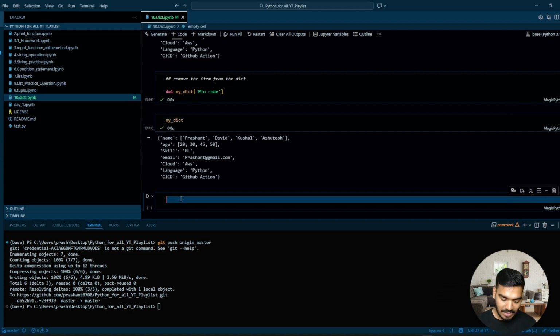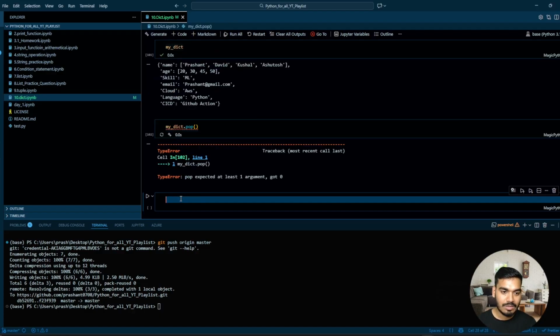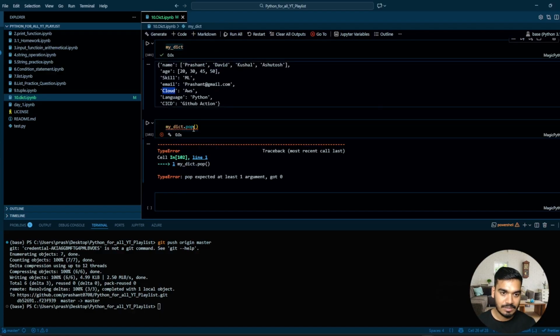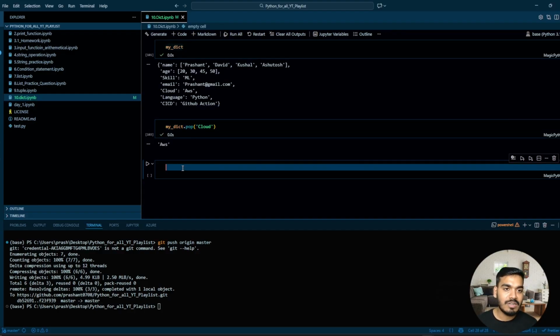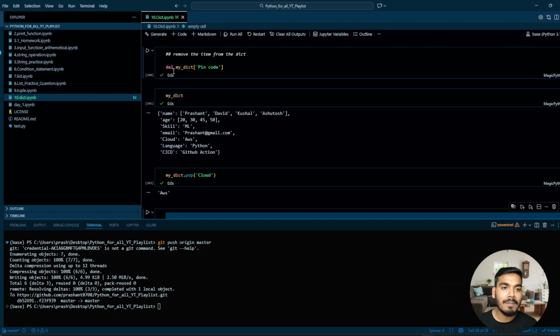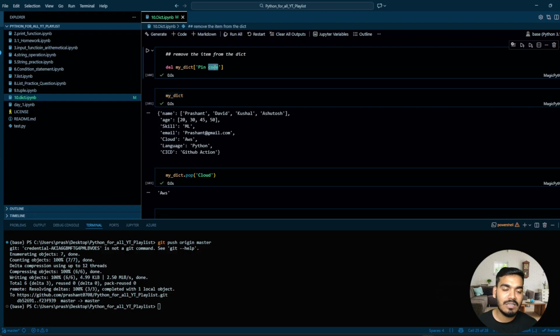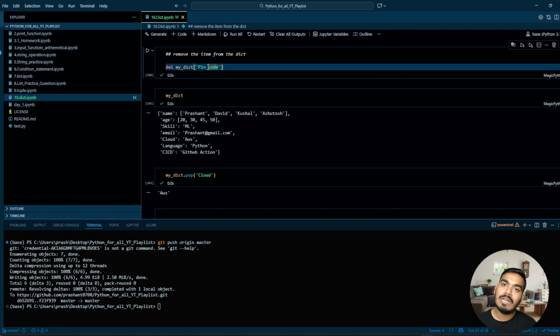Perfect. Now I will use another method to remove items. So I'll just write pop. Pop, I think you are aware of that because we have used it multiple times. So I think we need to pass, let's say, cloud inside this. So this is another method. You can delete any of the elements from there. So what is the difference? If you see del my dict, if you pass any key, it is not going to return what the value inside this is, but it will delete.